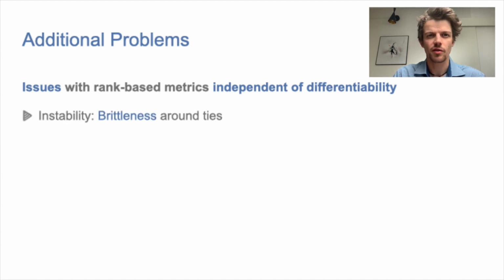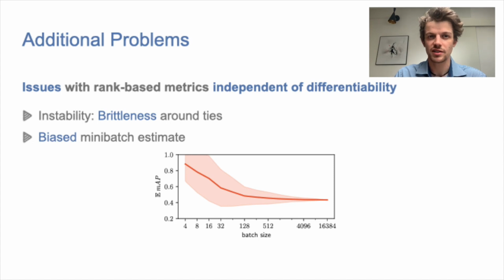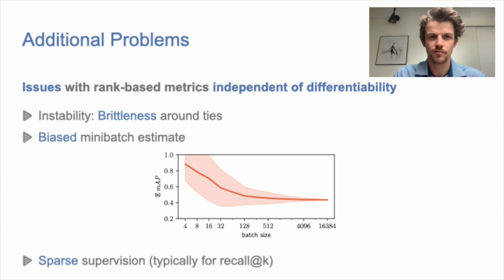Imagine, for instance, the point where all the scores are equal. Every possible rank can be attained in the neighborhood of such a point. This brings instability of the learning. Next, rank-based metrics are typically evaluated at test time over the whole dataset. During training, only a small mini-batch is available, which results in biased approximations.